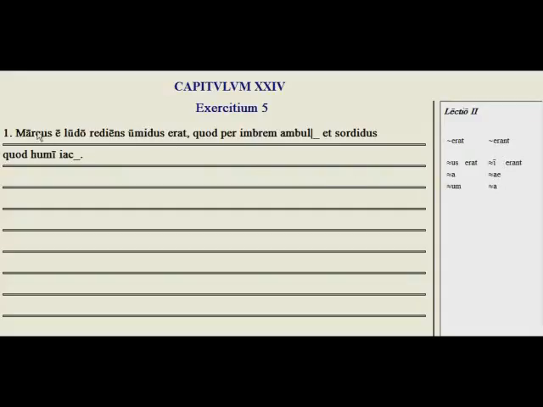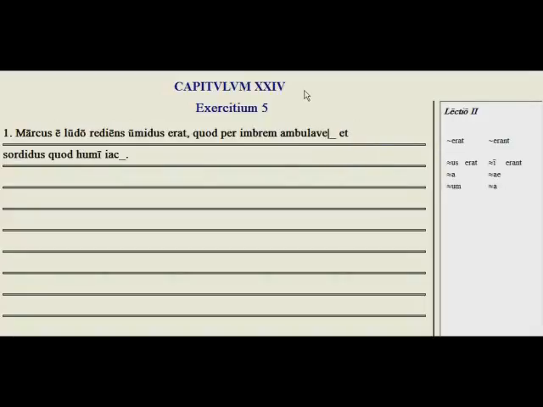So let's practice this here. Marcus, returning from school, was wet, humidus, because he had walked through the rain, and he was dirty because he had lain down on the ground. So we need the pluperfect of ambulo, ambulare. The perfect infinitive is ambulavisse. So take off the isse, you get ambulav with a v, and we add erat to that.